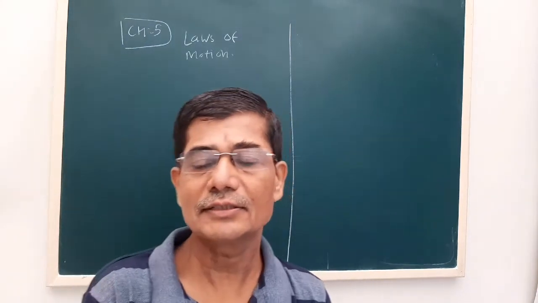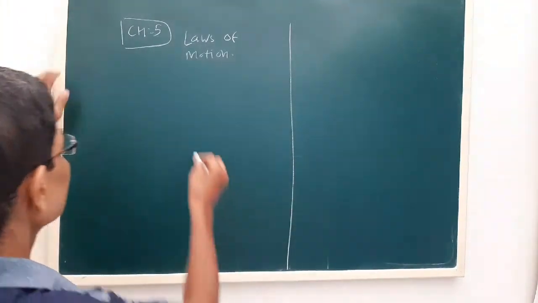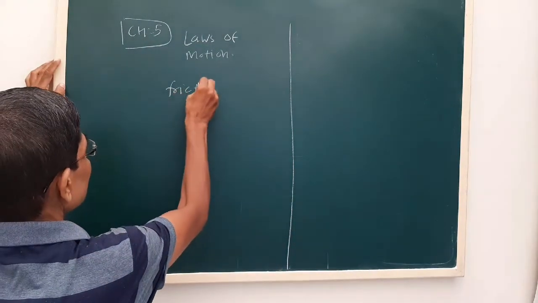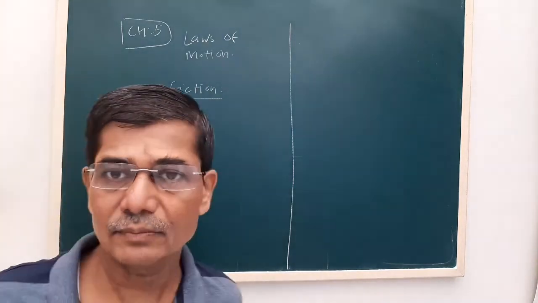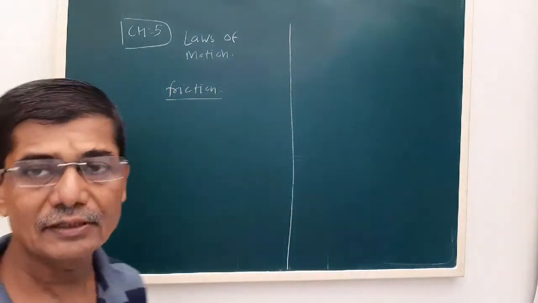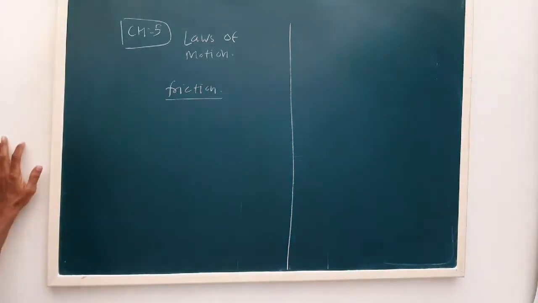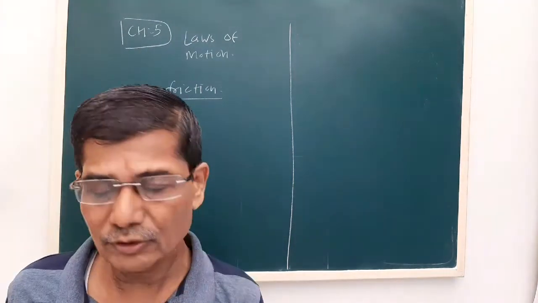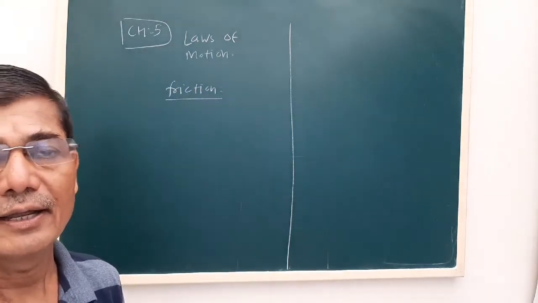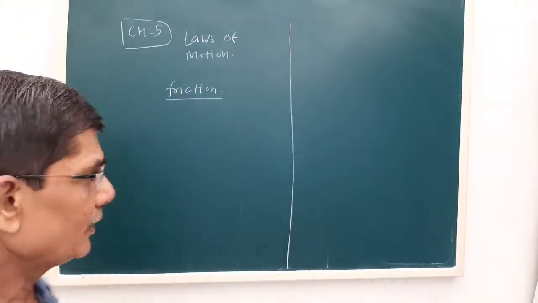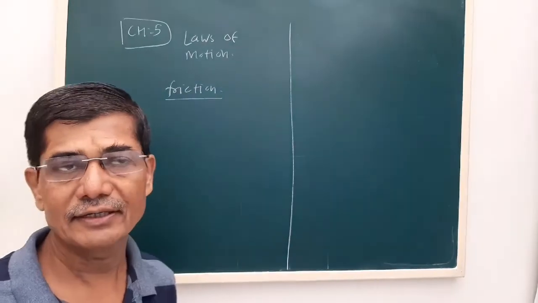Dear students, last time we talked about friction. As we discussed, the friction force is produced because of the roughness of the surfaces in contact. The friction force is always in the opposite direction of the motion. The frictional force prevents impending motion, and the frictional force is a self-adjusting force.